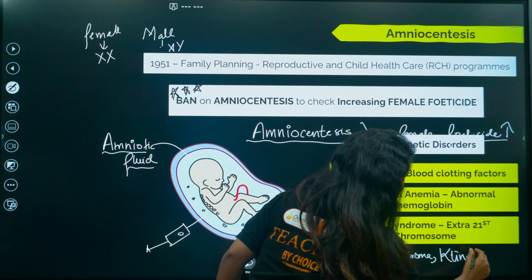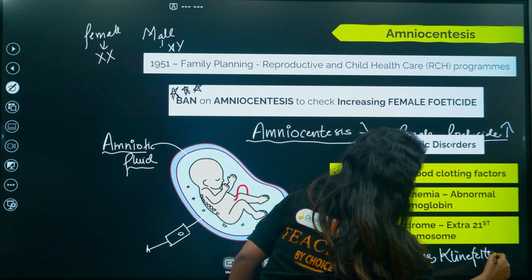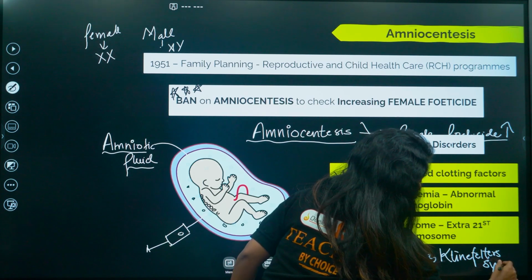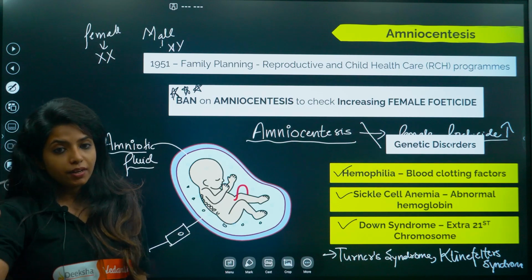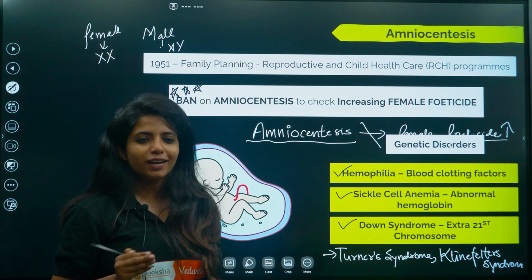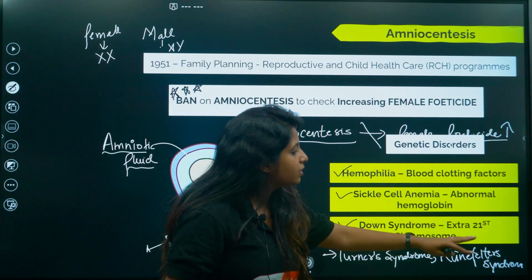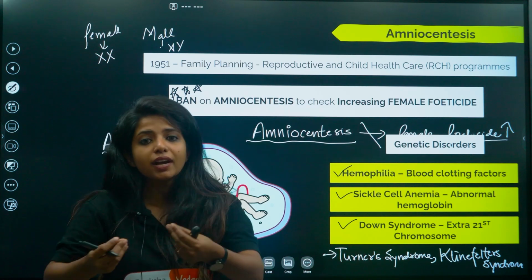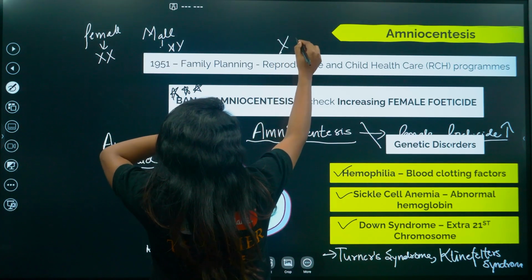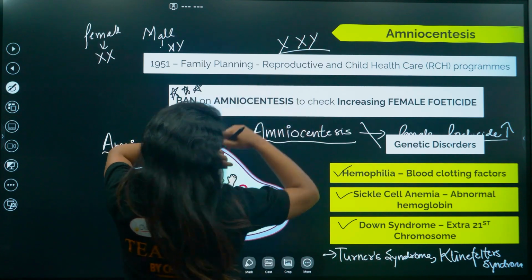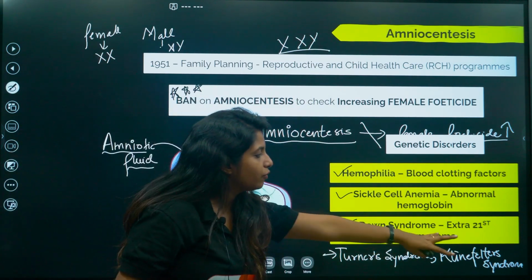What is it? Klinefelter's syndrome. Now children, please do not be astonished by the name. You will be studying it ahead when the genetics chapter comes. But as of now also, if you study, that's not a problem. So Klinefelter syndrome is when you have one extra X chromosome. That is supposed to be a male, but that particular male will be having one extra X chromosome out there. Okay, that is what you mean by Klinefelter syndrome.